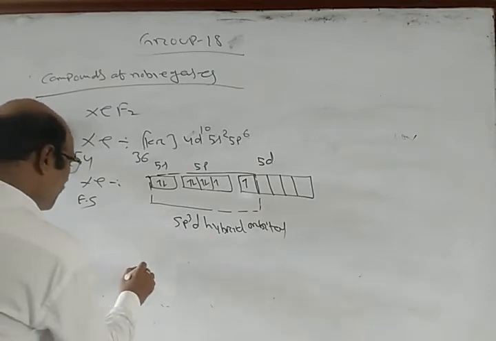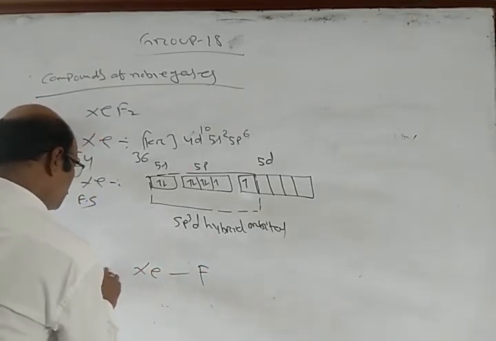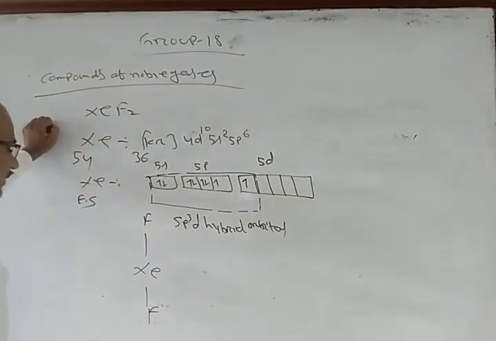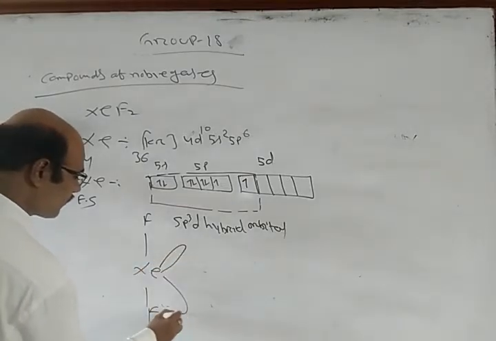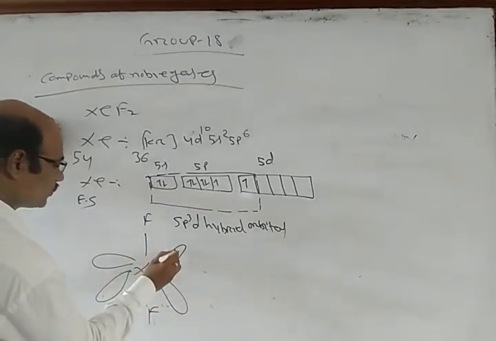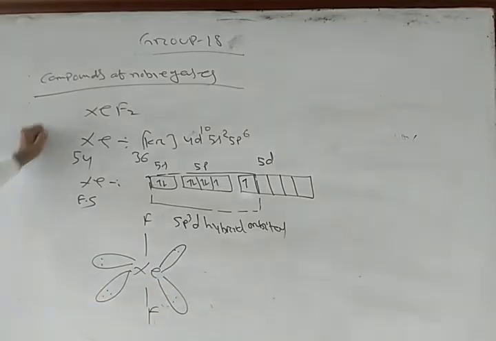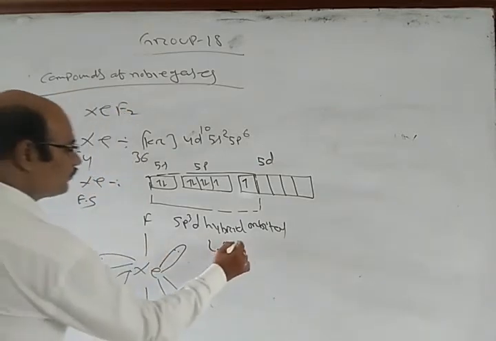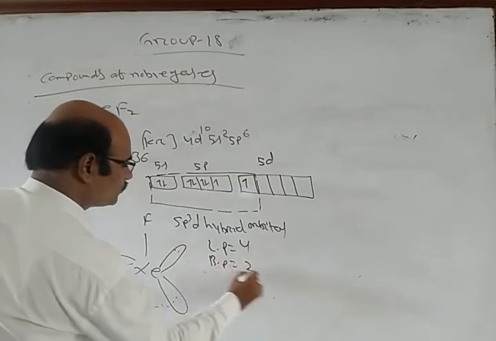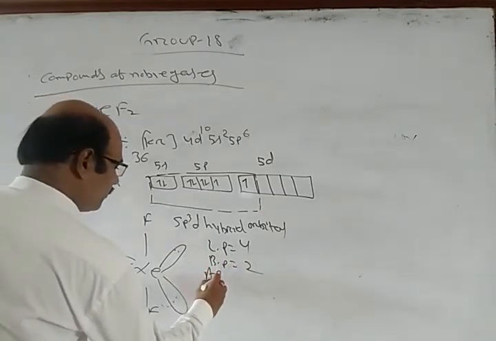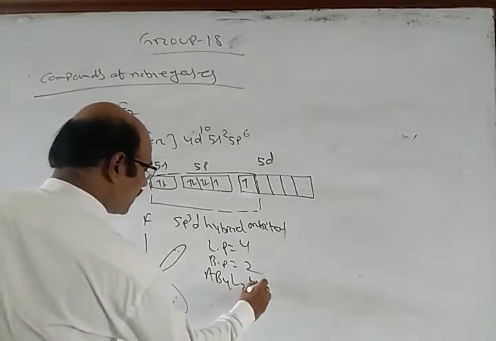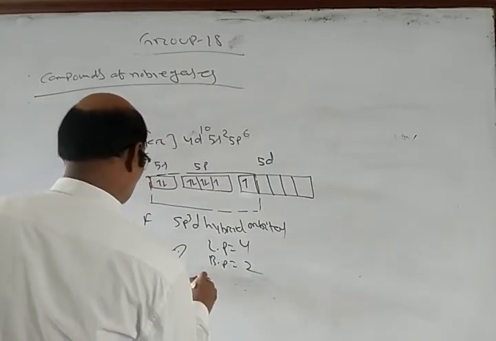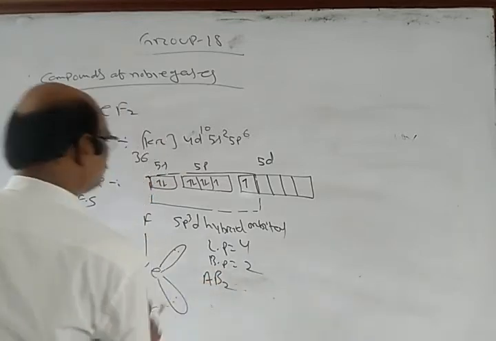So we have Xe with F and F, XeF2, with 3 lone pairs and 2 bond pairs. So it is an AB2L3 type molecule.